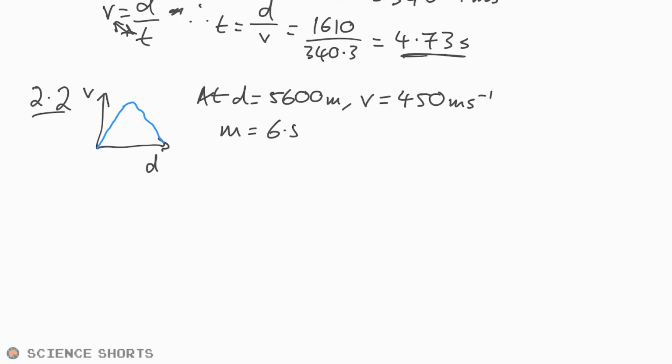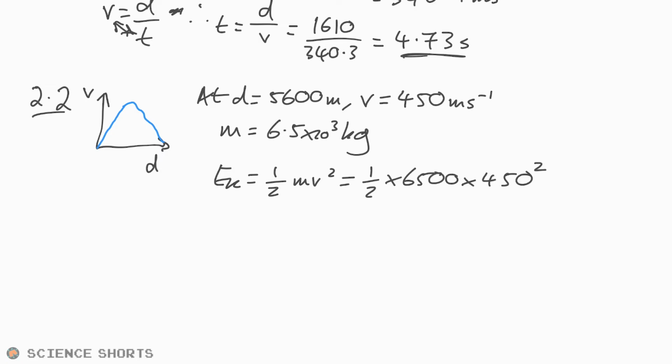Okay, the mass of the car is 6.5 times 10 to the 3 kilograms, so 6.5 tons. Determine the kinetic energy of the car at its maximum acceleration. Oh, that's nice and easy. Okay, so all we have to do is half mv squared it. So just reading off the graph for the time being anyway, half times 6,500 times 450 squared, and that gives us 3 sig figs. Yeah, let's go 3 sig figs. You understand why it would be 2 sig figs, because you're reading off the graph to 2 sig figs rarely, but there we go. So 6.6 times 10 to the 8 joules. That's a lot of joules.